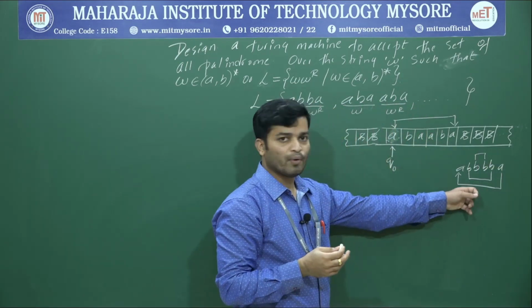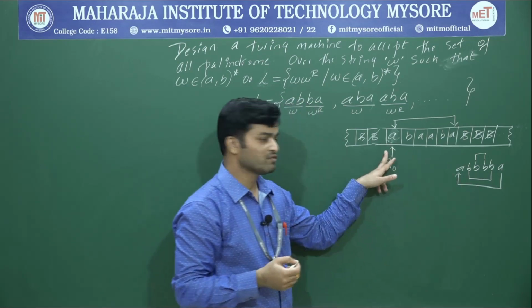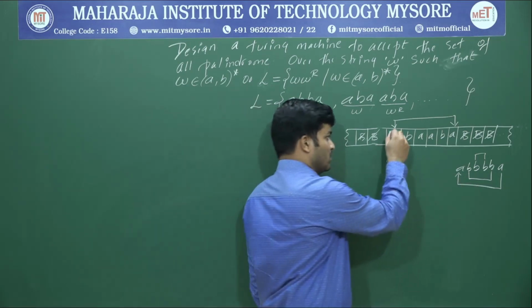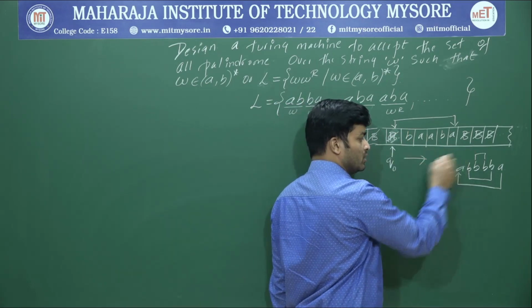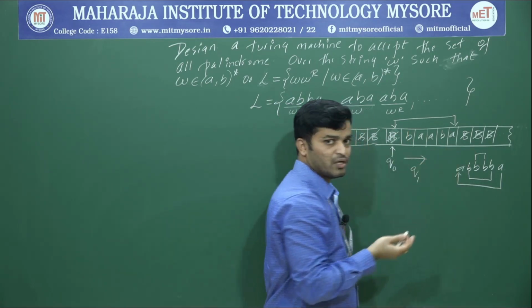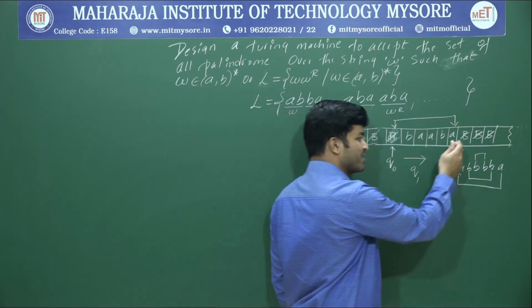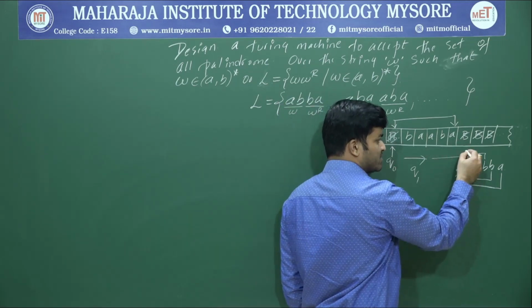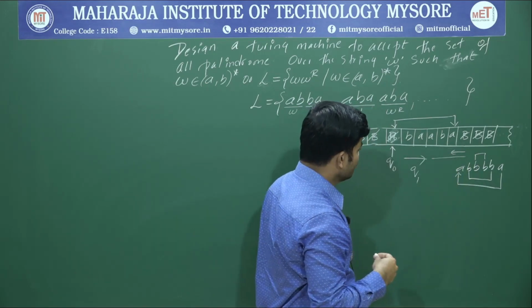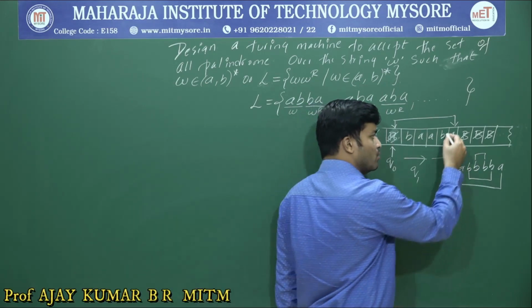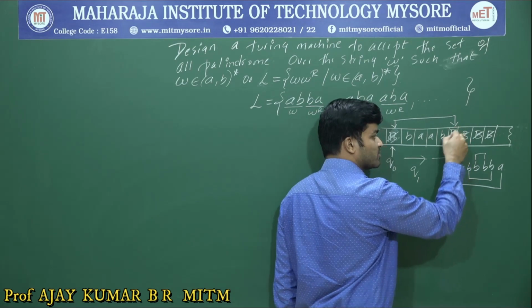Because of this property, I will replace the first symbol with a blank space. I will move to the right hand side. I will keep on moving on the right hand side with some other state until I get a blank space. Once I get a blank space, again I will move back to the left hand side, and I will replace the last symbol with a blank space.